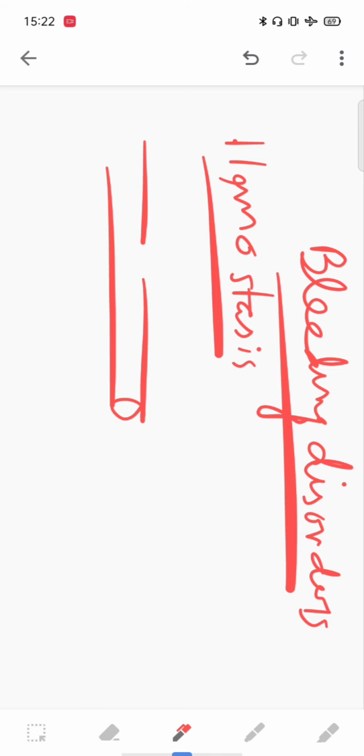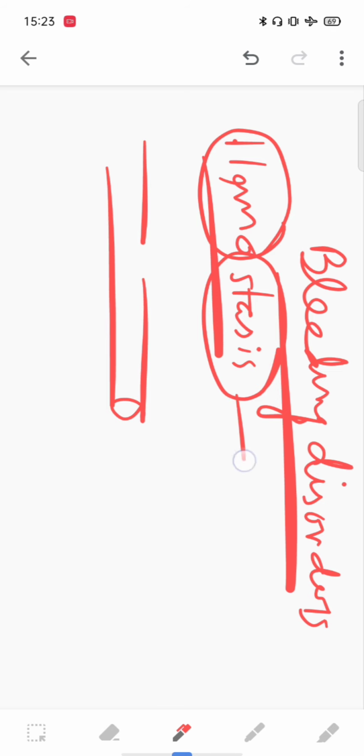This hemostasis, if you look at this name, hemo means blood, stasis means stoppage. After the injury there is a certain mechanism through which the bleeding is limited. Stasis occurs in this process. So this hemostasis has three components.